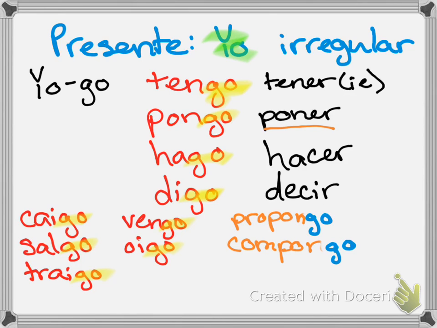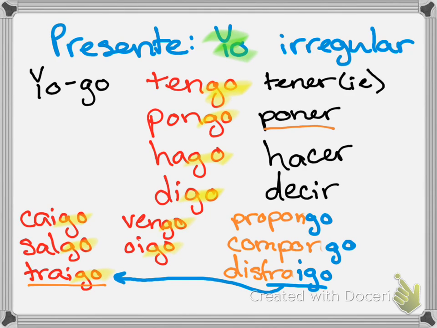Okay, another example of this is traer. If I have a word like distraer, which means to distract, distraer, it would be yo distraigo. Once again, giving me the same change as I had in the original verb. Okay? So all of these verbs, or any verb that contains any of these, is going to make the same change. Okay? Tener has a lot of these.